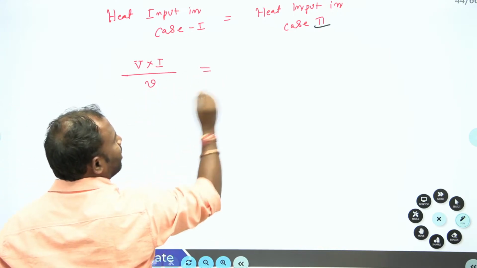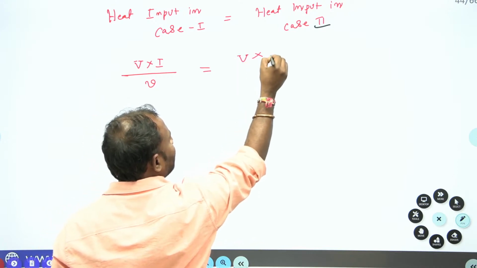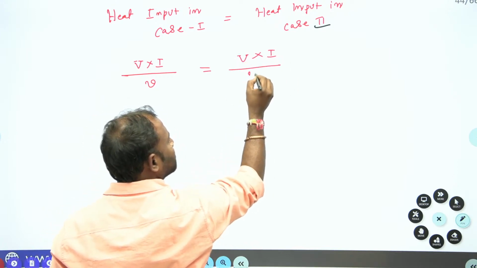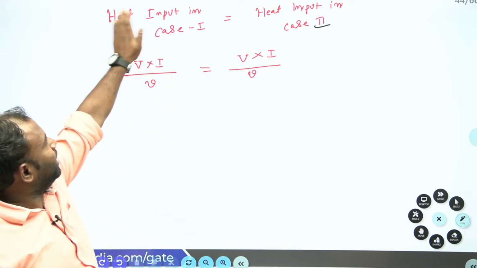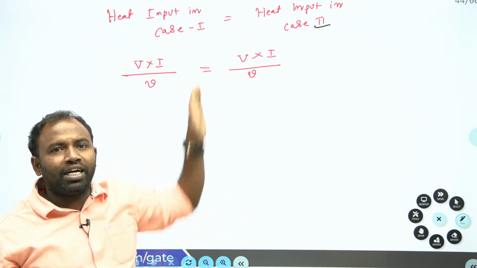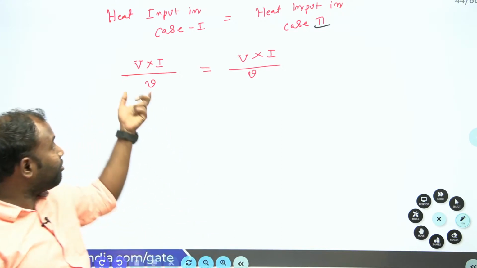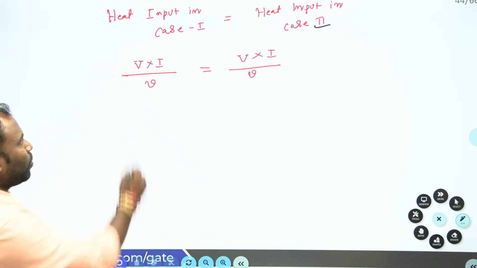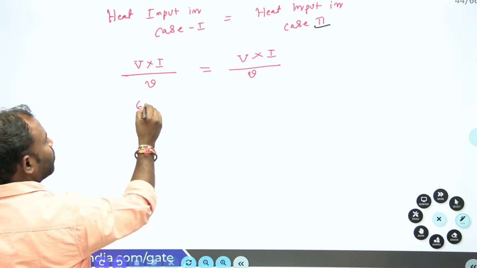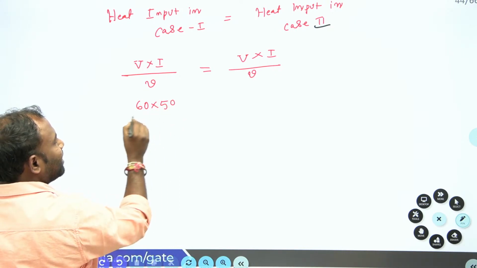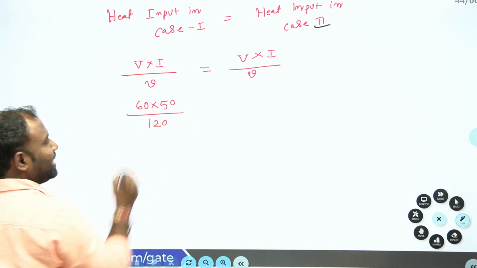So heat input in the first case is equal to heat input in the second case. For the first case, voltage is 60 volts and current is 50 amperes, divided by the welding speed.